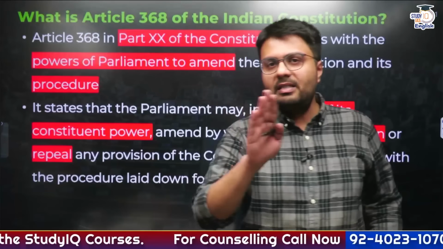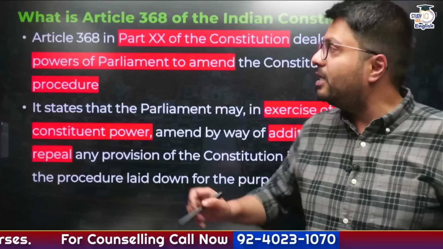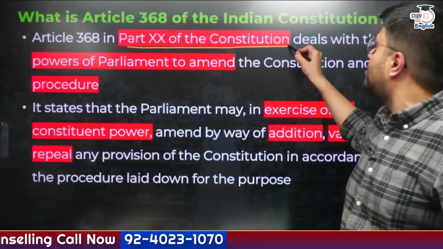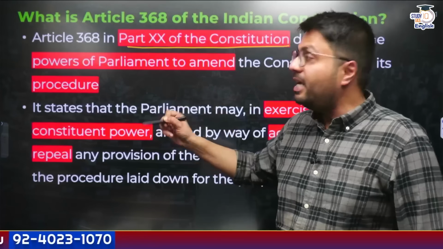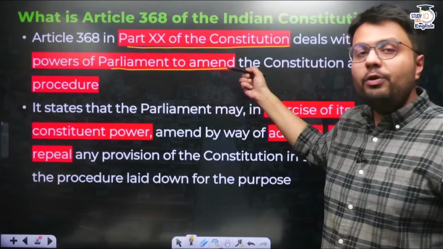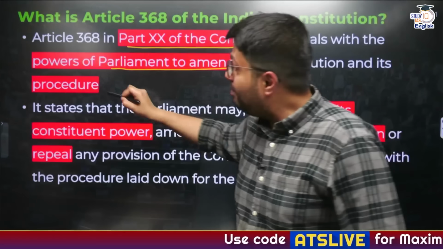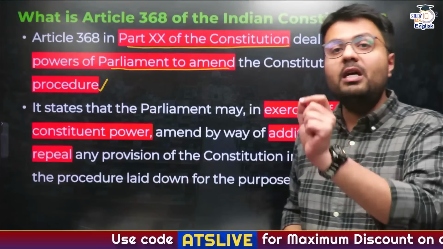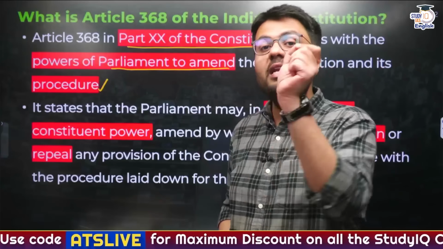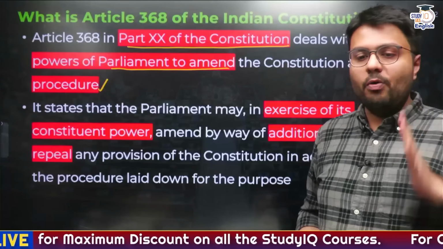Now, Article 368 of the Constitution is mentioned in Part 20 of the Constitution, and it deals specifically with the powers of the Parliament to amend the Constitution, and at the same time it also describes the procedure the Parliament and the functionaries need to follow in order to amend the Constitution.